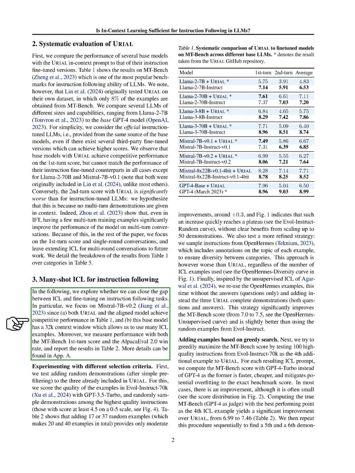We delve into exploring ways to narrow the performance gap between in-context learning and fine-tuning on instruction following tasks, particularly focusing on Mistral 7B v0.2. By experimenting with different selection criteria for adding demonstrations, such as random examples and diverse instructions, we aim to improve the MT-Bench score. A greedy search approach proves effective in maximizing the MT-Bench score by sequentially adding high-quality instructions to the URIAL prompt, almost reaching the performance of instruction fine-tuned models.